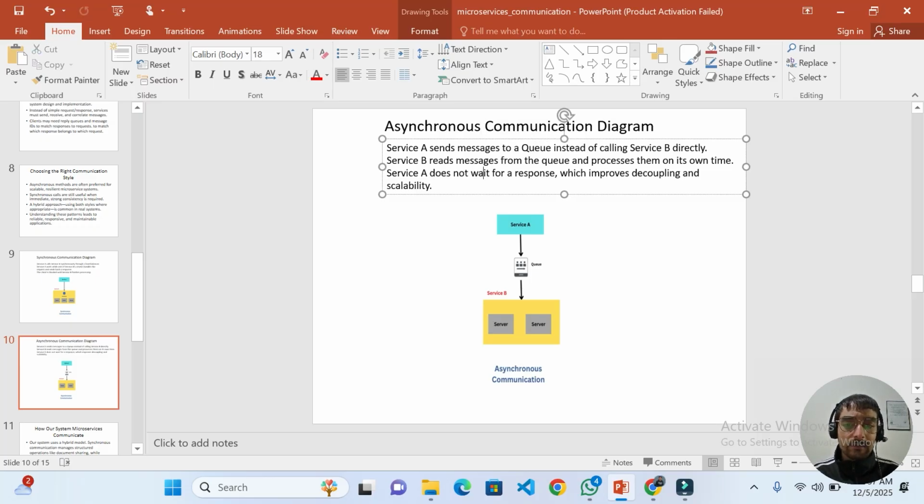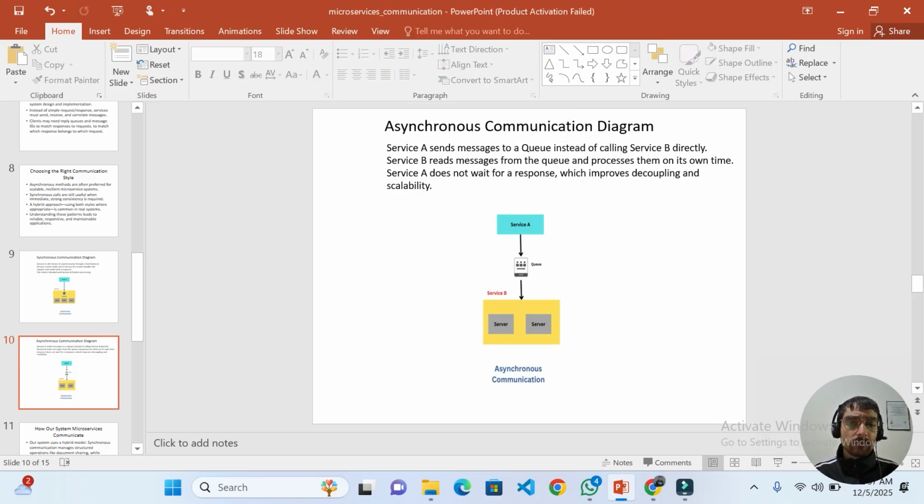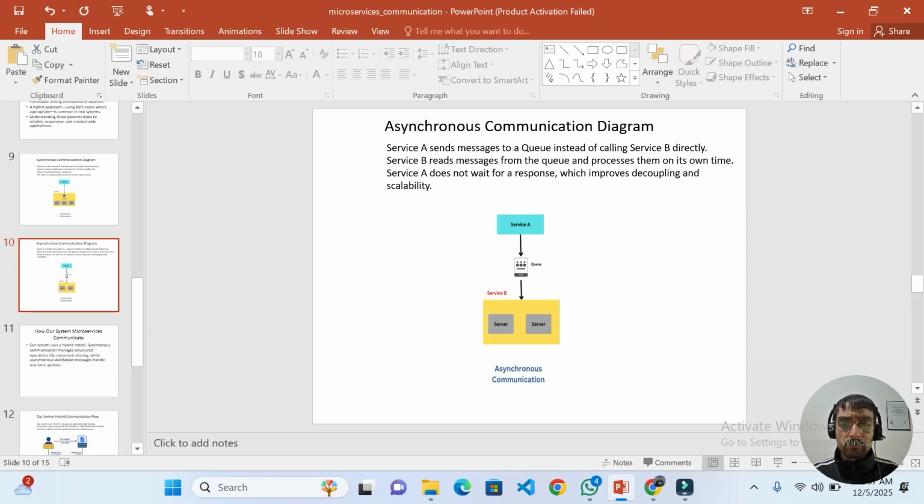Service B reads the message from the queue and processes it on its own time. Service A does not wait for the response, which improves decoupling and scalability. This is the asynchronous communication which we have used in our multi-editing document.